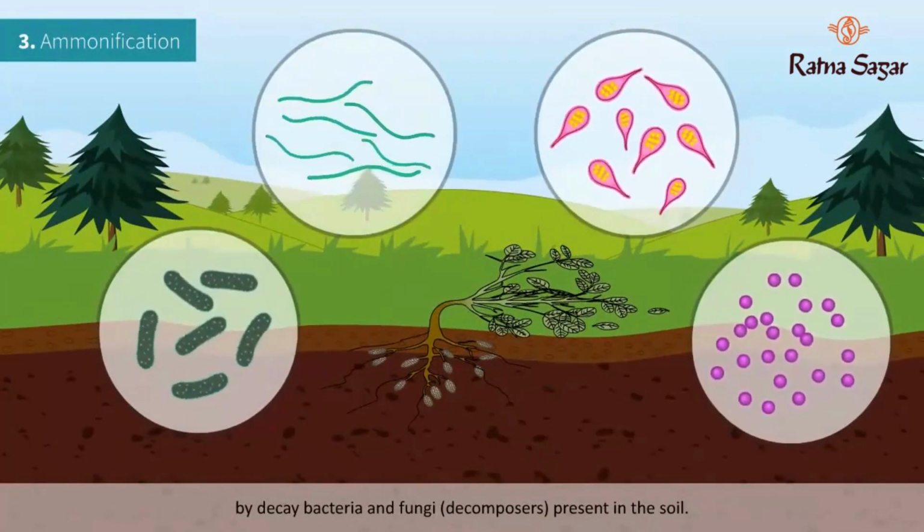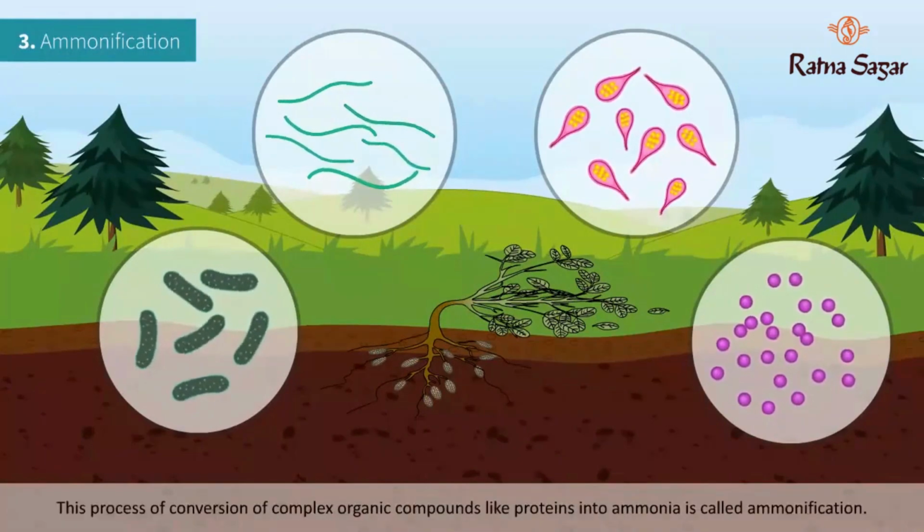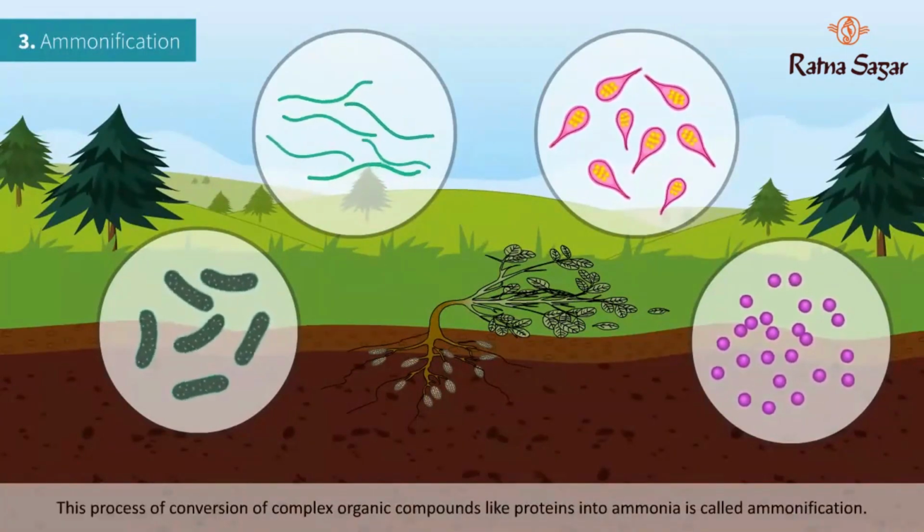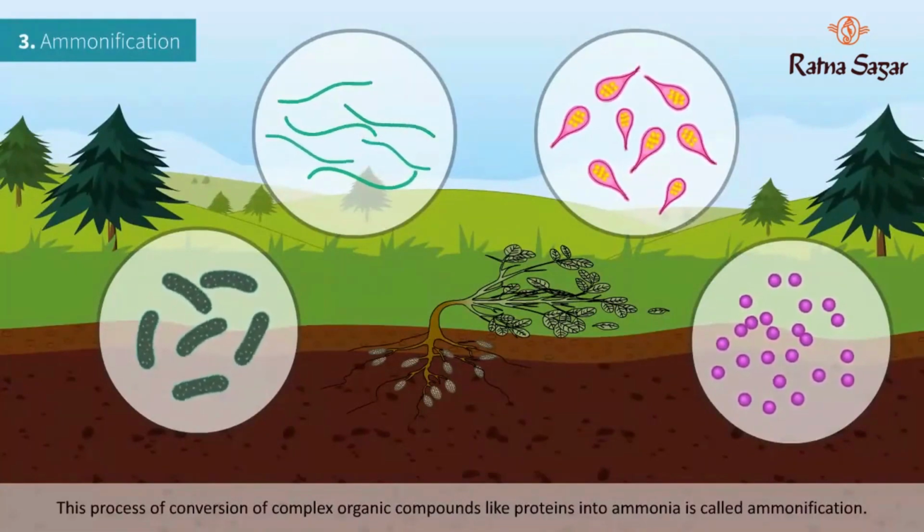Ammonification. When plants and animals die, their remains are converted into ammonia and ammonium compounds by decay bacteria and fungi, decomposers present in the soil. This process of conversion of complex organic compounds like proteins into ammonia is called ammonification.